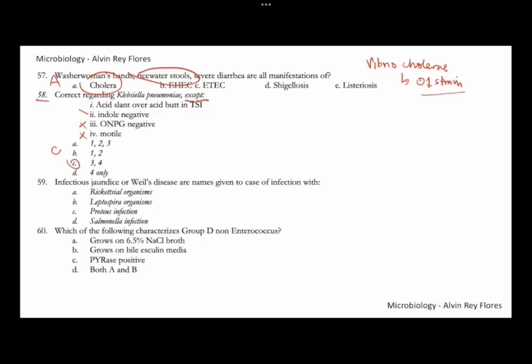Number 59, infectious jaundice or Weil's disease are usually associated with infections caused by Leptospira. Number 59, letter B. So leptospirosis. Usually we get this by contact with contaminated urine of rodents.